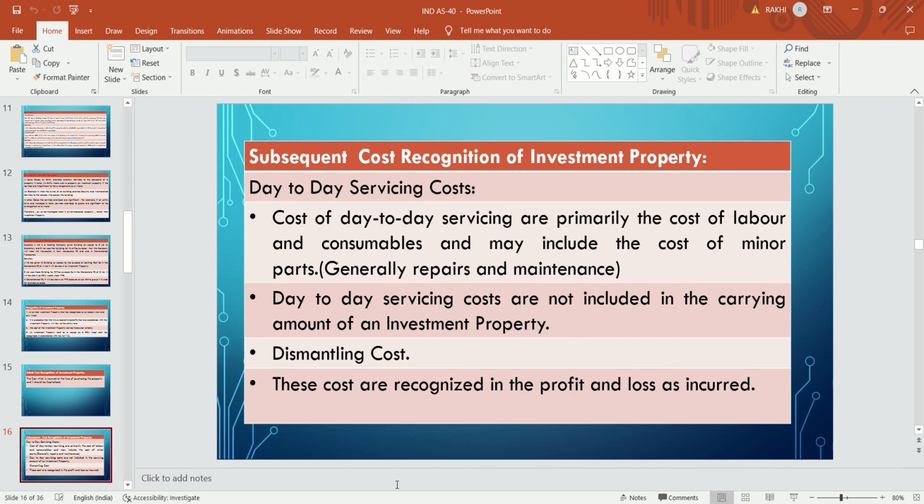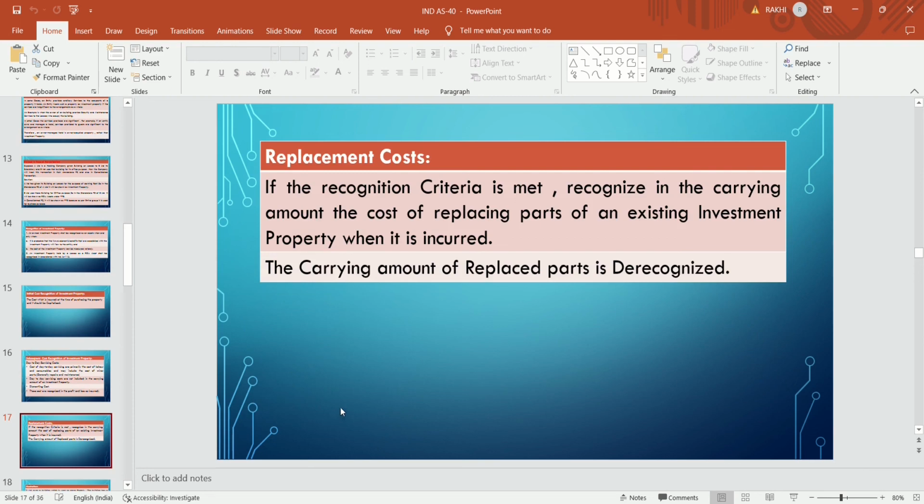Any dismantling cost, if any asset is to be dismantled in future but the cost is to be recognized today, then that cost is also to be treated as subsequent. Replacement cost, if the recognition criteria is met, means future economic benefit is probable and cost can be measured reliably, then recognize in the carrying amount the cost of the replacing part.